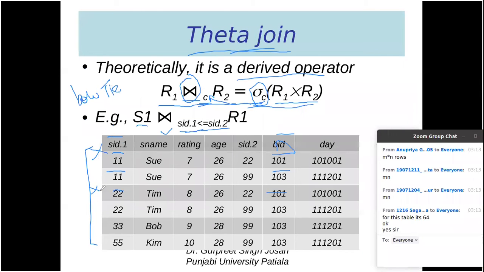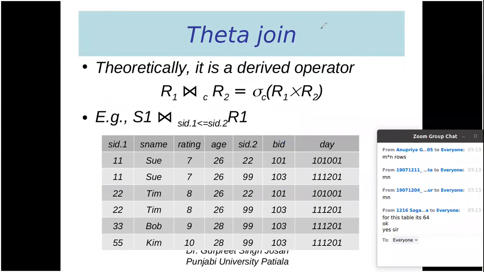So in this way, we will get this particular table. So here SID1 is always less than or equal to SID2, as you can compare these values with these values. So this is theta join. I hope it is clear.